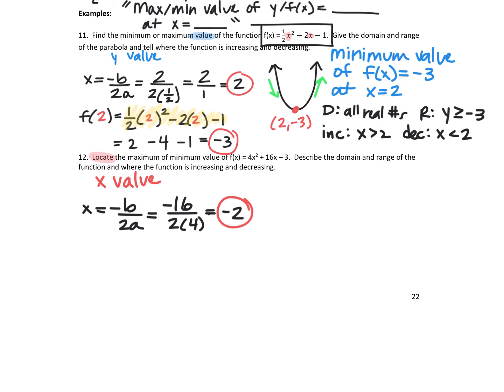And I take that and substitute it back in where I see an x, so it's f of -2. And then again, give me a second and I'll fill it in. So -2 goes in the x spot.